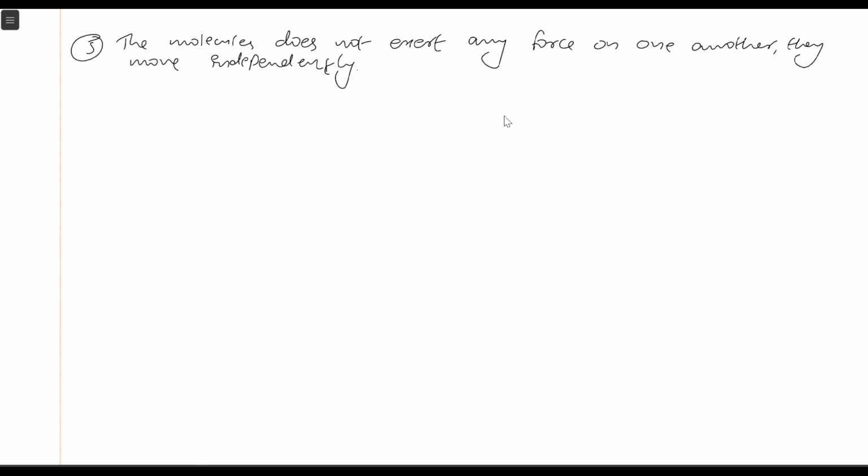So this postulate says that there won't be any force of attraction or repulsion between these two molecules. So all the molecules are moving independently. There is no force of attraction or repulsion between them.